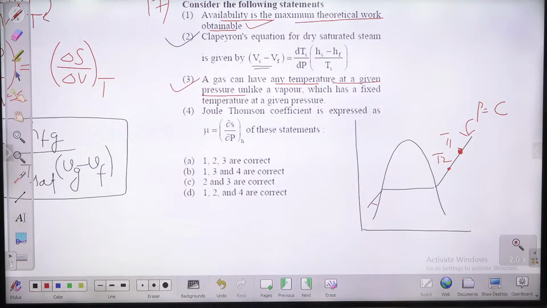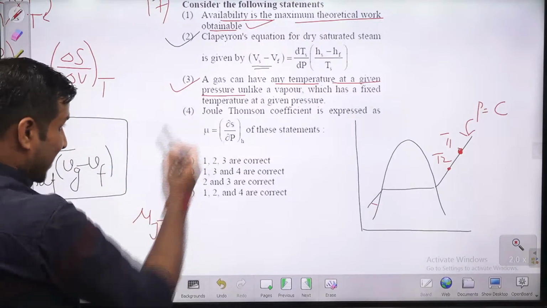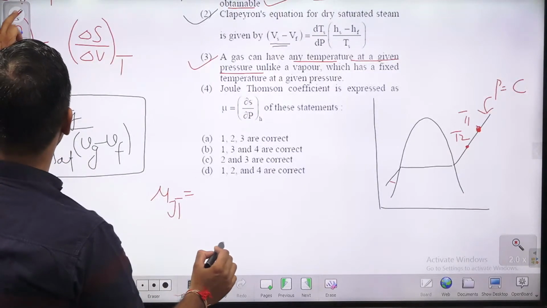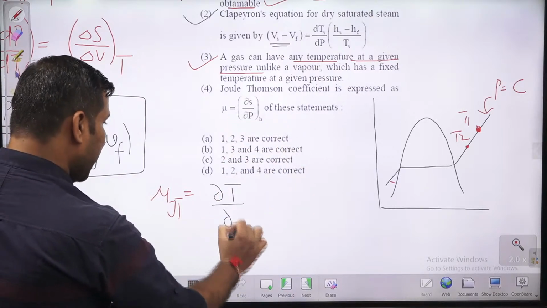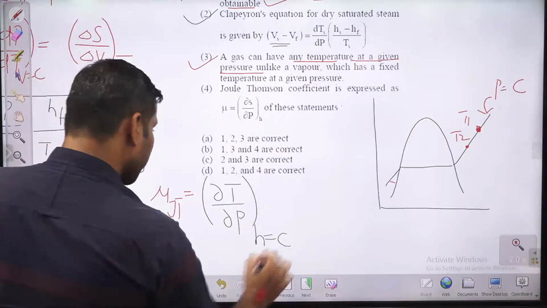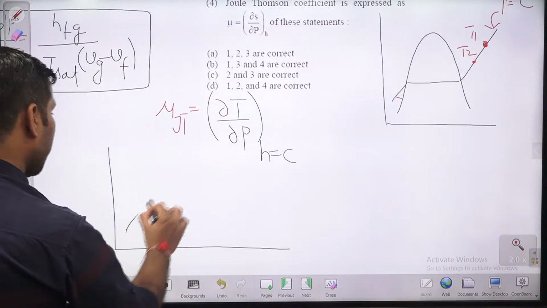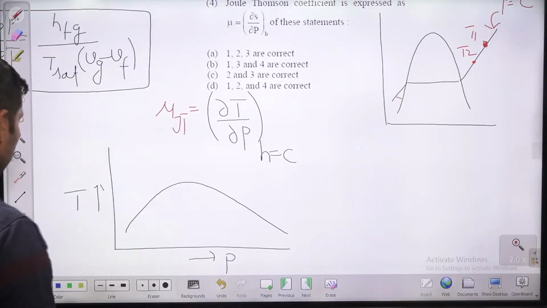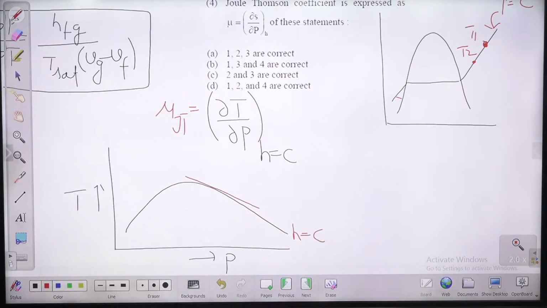Last statement, Joule-Thomson coefficient, guys. What is the Joule-Thomson coefficient? Mu JT is nothing but the slope of the isenthalpic curve on the PT diagram. So this is del T by del P at constant enthalpy. This is temperature, this is pressure, and the slope of the isenthalpic curve, where enthalpy is constant, on the TP diagram, that is known as the Joule-Thomson coefficient.